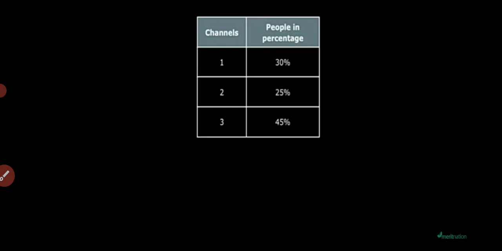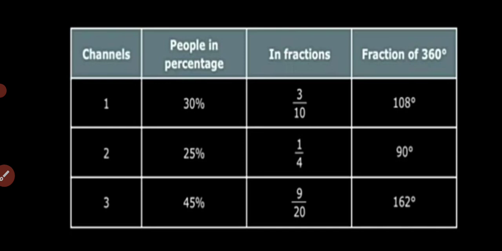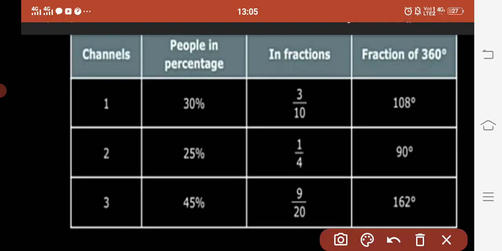Now, if we have a number of channels as 1, 2, 3, and the percentage of people liking channel 1 is 30%, channel 2 is 25%, and channel 3 is 45%, then how are we going to represent it in the form of a pie chart? First of all, we need to convert the percentage into fractions. 30% can be written as 30 by 100, that is 3 by 10. 25% as 25 by 100, that is 1 by 4, and 45% as 45 by 100, that is 9 by 20. And then we convert these fractions into fractions of 360 degrees.